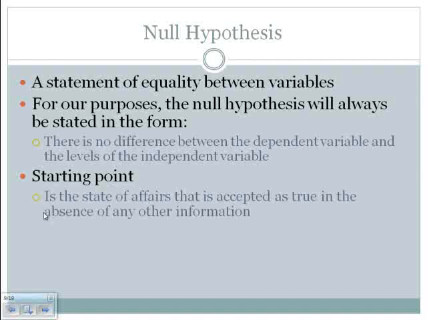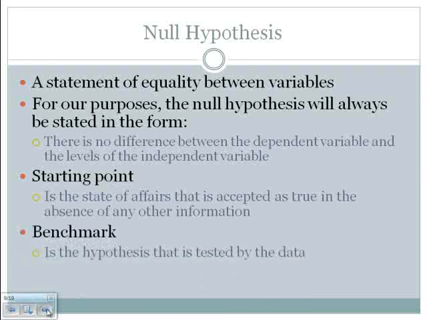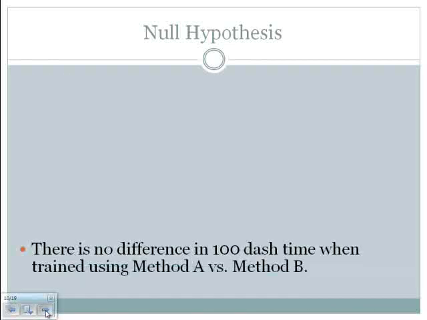It is what we accept to be true until we have evidence that gives us information that says that it's not true. So it is the state of affairs that is accepted as true in the absence of any other information. It is also the benchmark, and what we mean by that is that it is the hypothesis that is tested by the data. And if you think about it, what's the name of this set of PowerPoints? Introduction to Hypothesis Testing. And so the specific hypothesis that is tested is the null hypothesis.